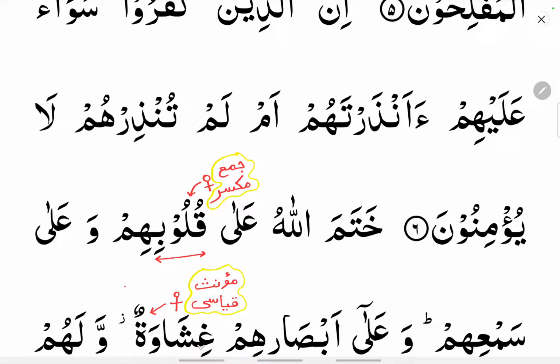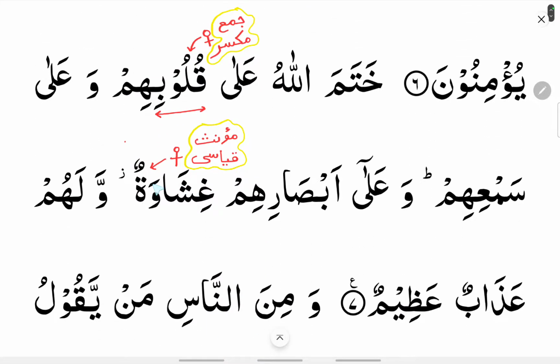And here you can see ghishabatun. Ghishabatun also ends with a closed ta, that is ta marbuta. Then which type of muannas is it? It is a muannas qiyasi.